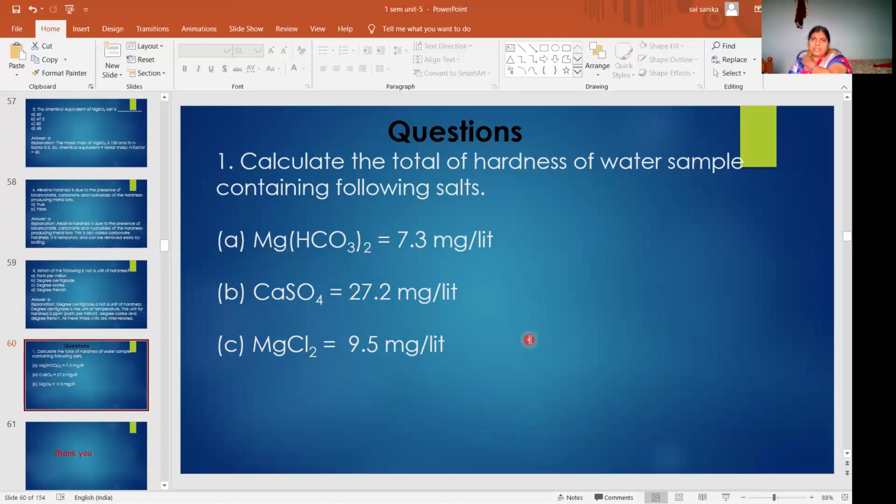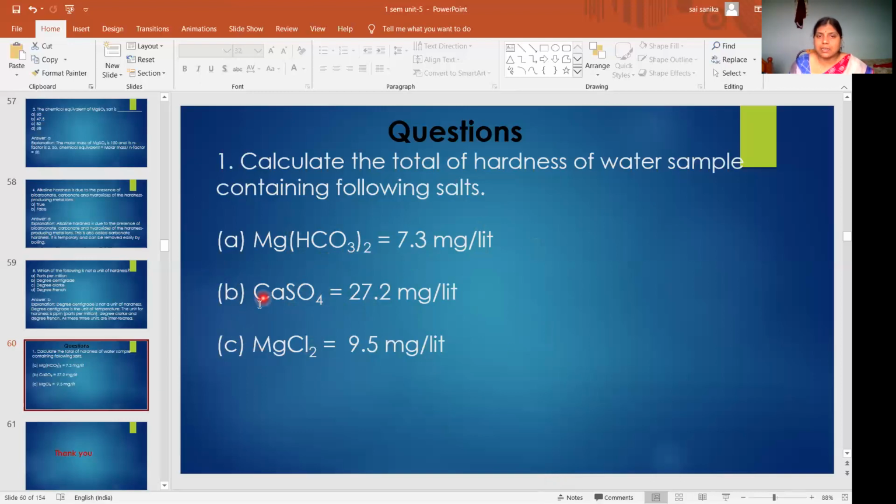So always remember, only 6 salts. I am repeating: sometimes to confuse you, they will give salts other than these 6. Magnesium bicarbonate, Mg(HCO3)2, calcium bicarbonate, Ca(HCO3)2, calcium sulfate, CaSO4, magnesium sulfate, MgSO4, calcium chloride, CaCl2, magnesium chloride, MgCl2.